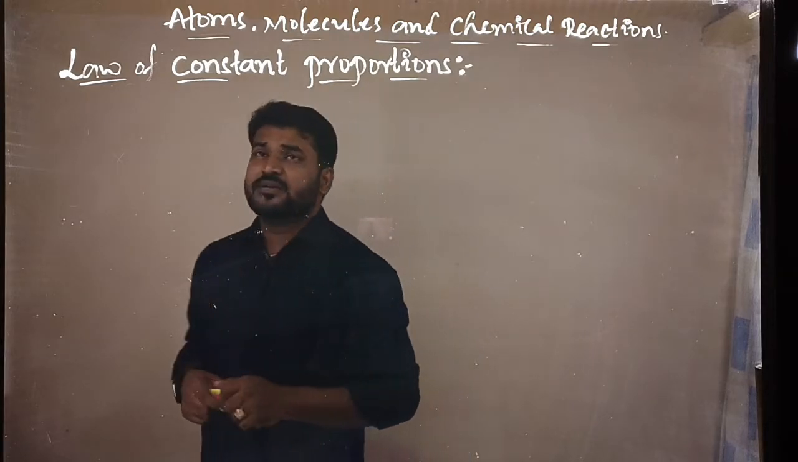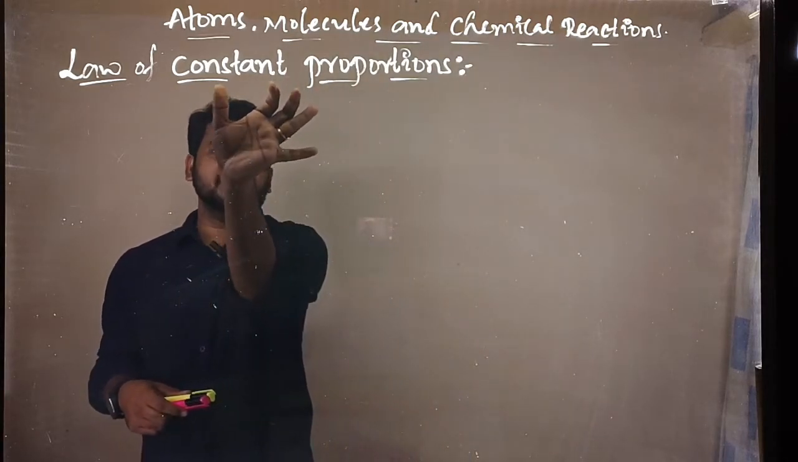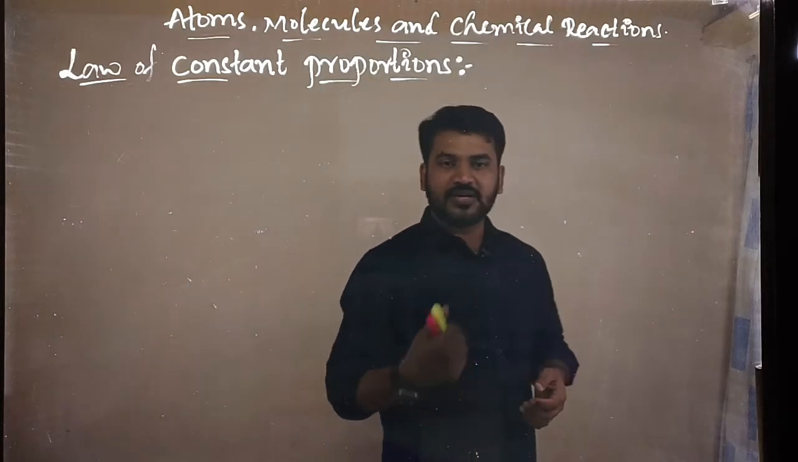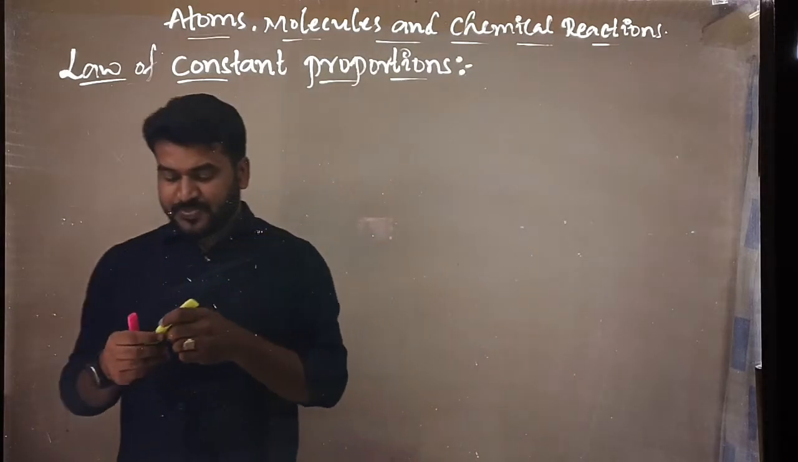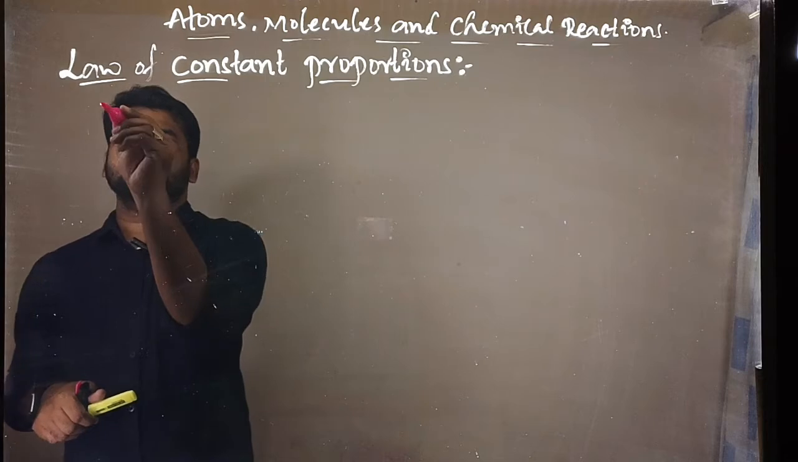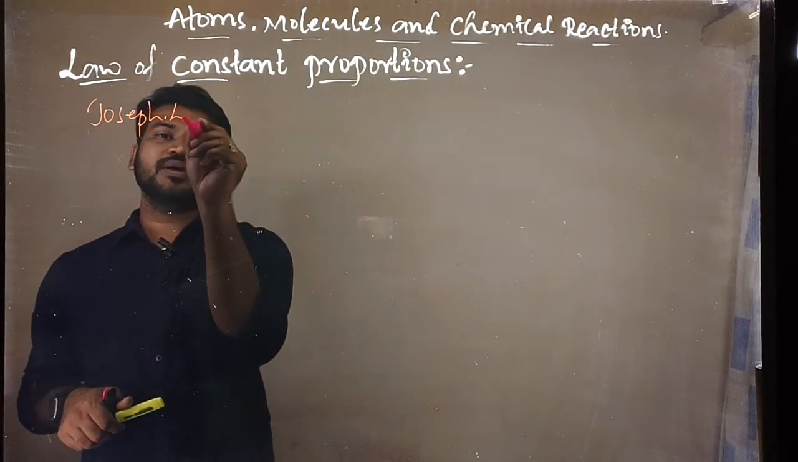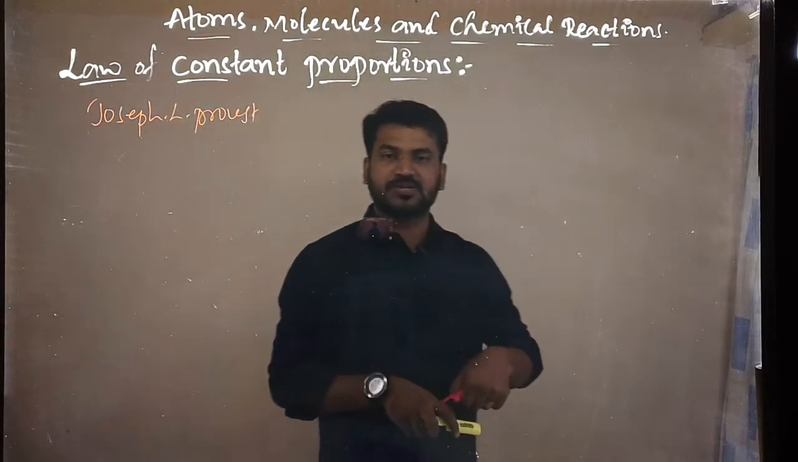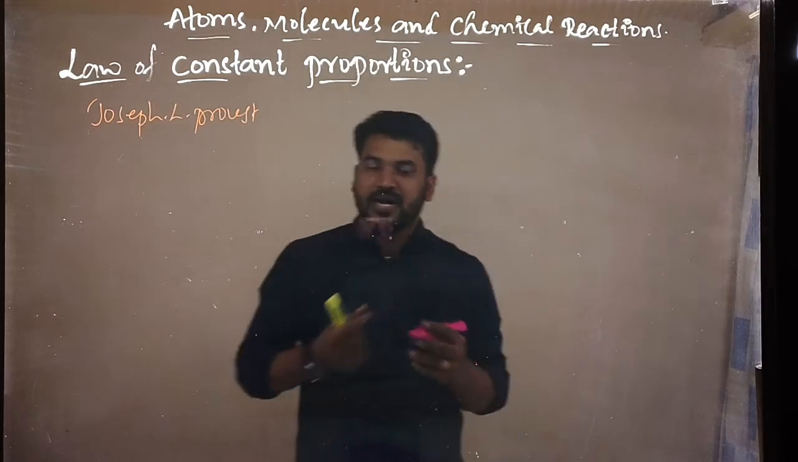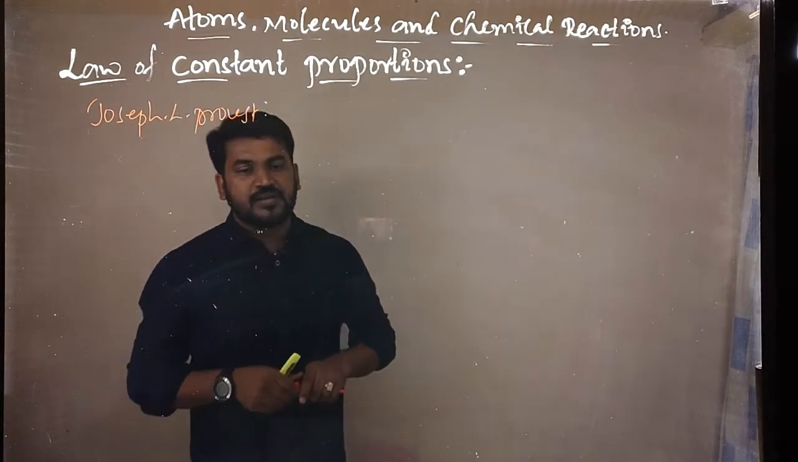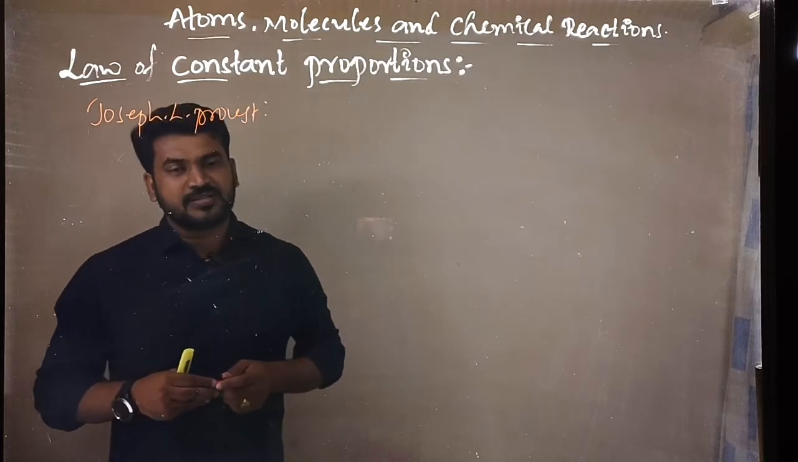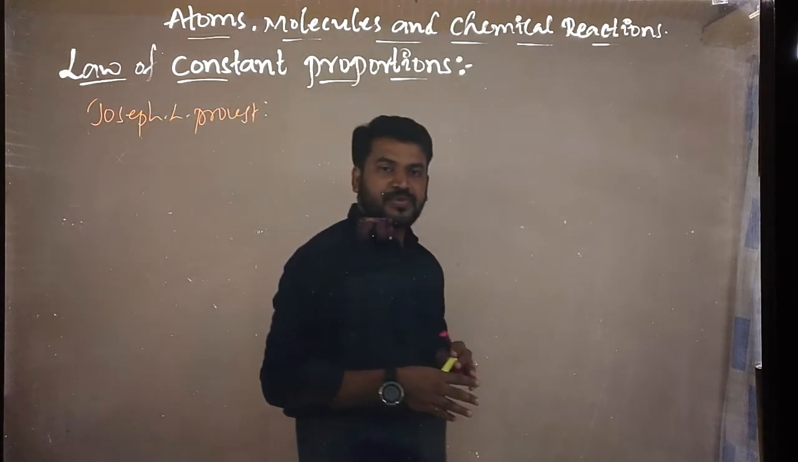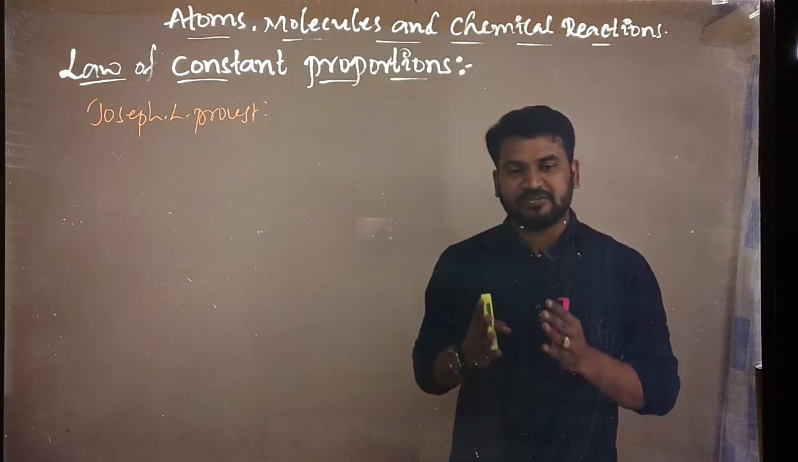So now let us say, law of constant proportion. Constant means fixed, proportion means ratio, simple. What does the law of constant proportion tell? It was first proposed by a person called Joseph L. Proust, and it tells us that a given chemical substance always contains the same elements combined in a fixed proportion of mass.